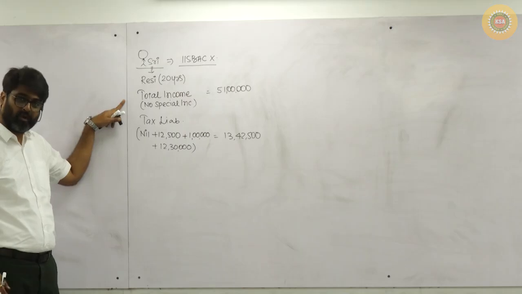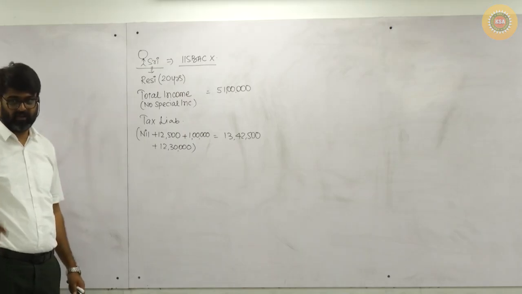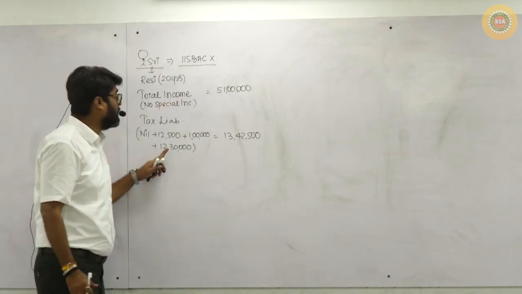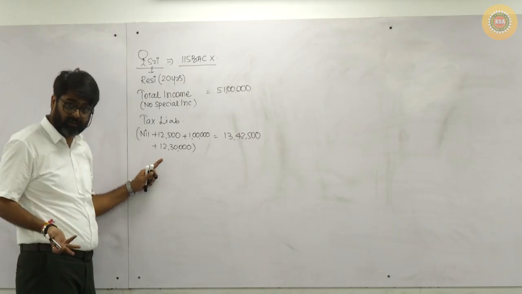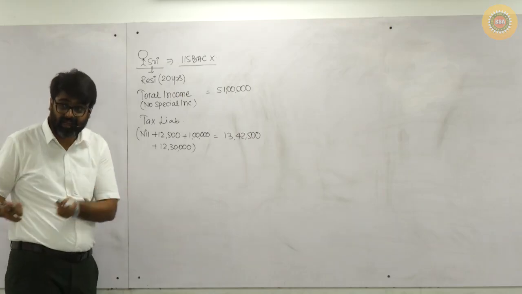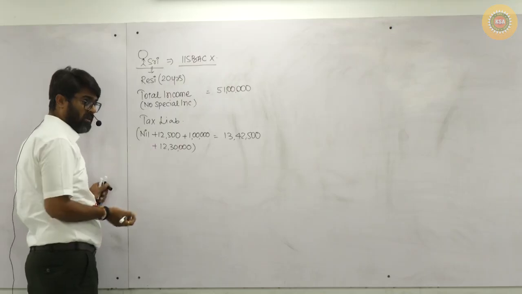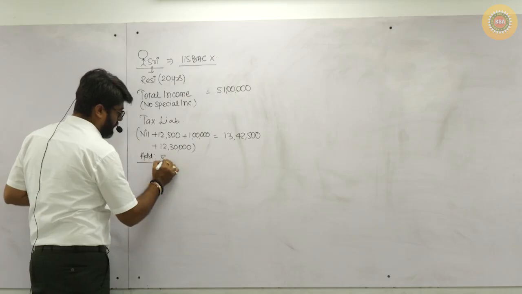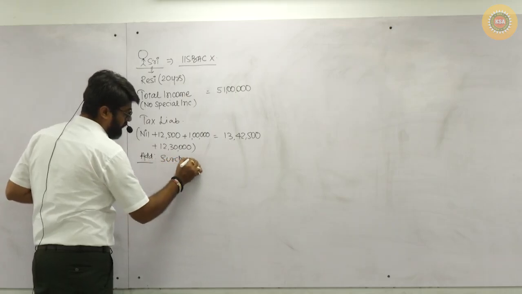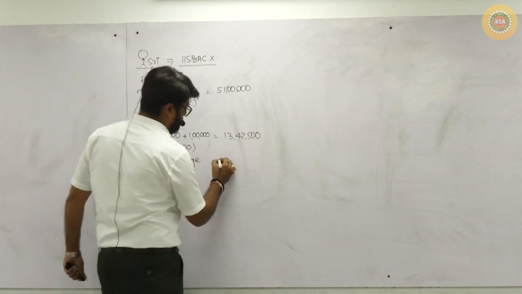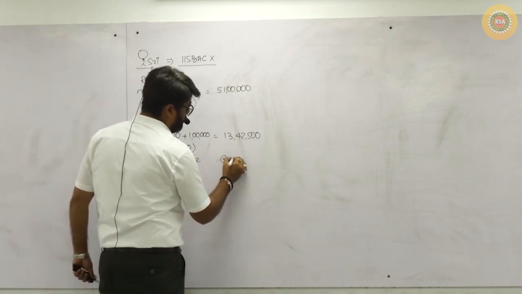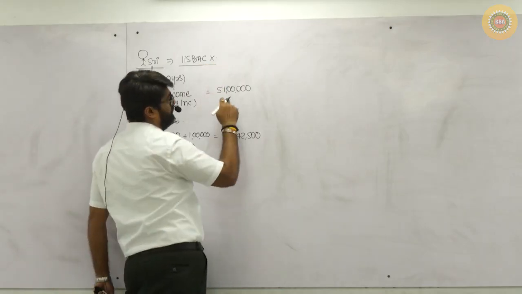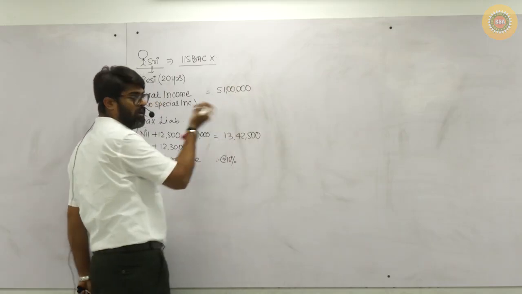But don't you think the government will tell her that, Shri, since your total income is more than 50 lakhs, we are going to take surcharge also along with your tax? So is she liable to pay surcharge also? So add surcharge. Now the surcharge will be at what rate? 10%. Why 10%, sir? Because her total income is more than 50 lakhs, but less than or equal to 1 crore.